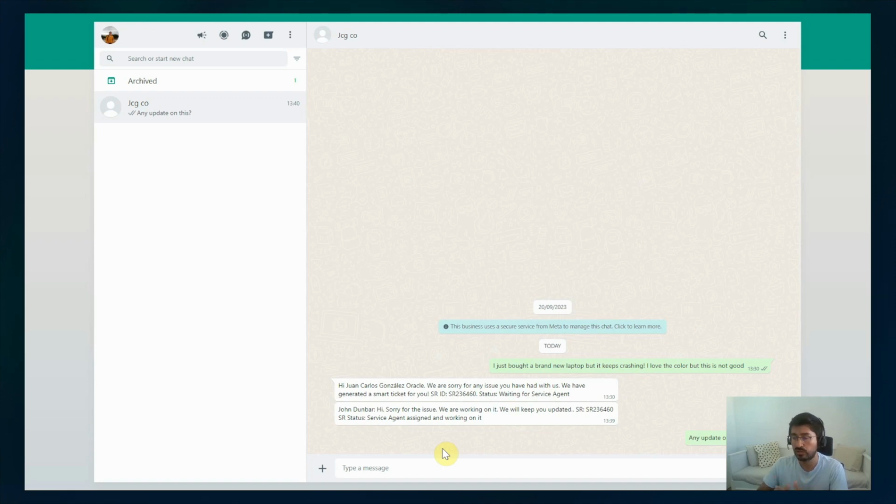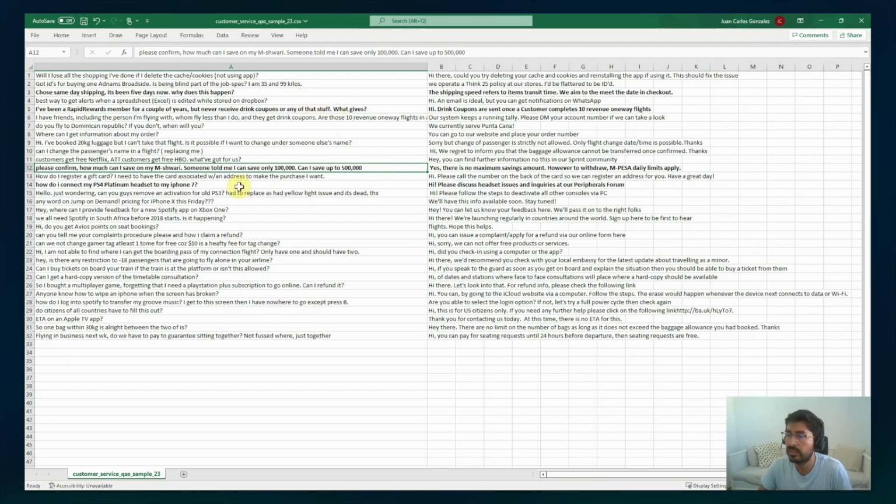A part of the solution is to respond with customer service quick reply. So imagine the customer is not complaining, but is just asking a question, right? So if that happens, what we can do is basically this. So let's assume that previously this is the way the company has responded before to a kind of similar question, or similar to the question I'm going to ask on WhatsApp.